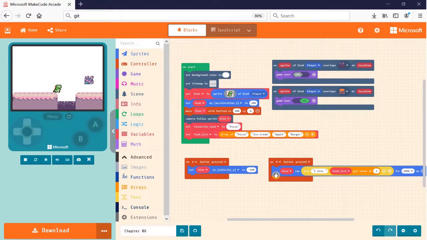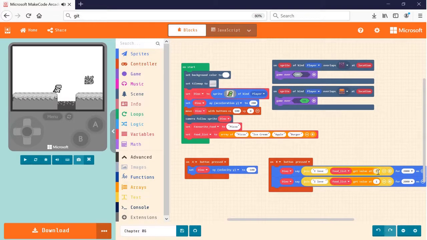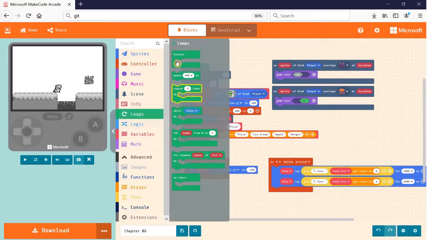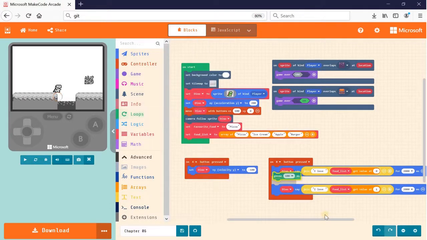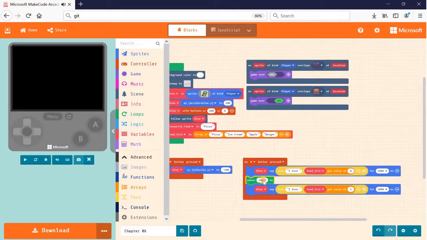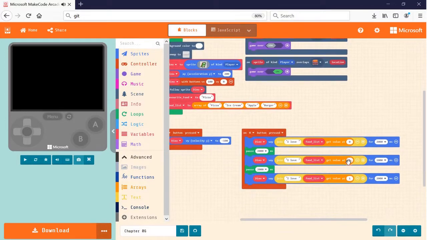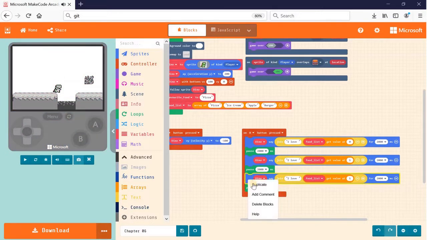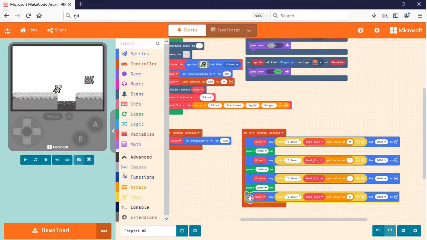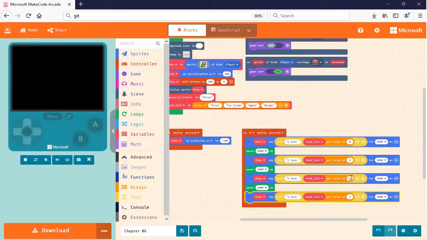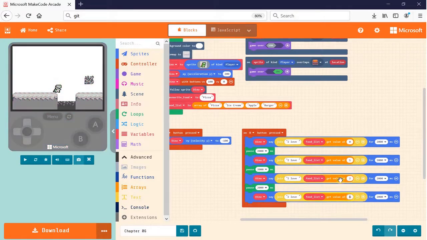Okay, so let me try to get Dino to say out all the values from the array. I'm going to start from 0, and in between, don't forget to add a pause so that we can see the text being displayed on the screen before we move forward to the next text. So here, I'm going to duplicate this pause block, and I'm going to keep repeating this for all the values inside the array. Okay, that should be it. So I have 0, 1, 2, and 3.